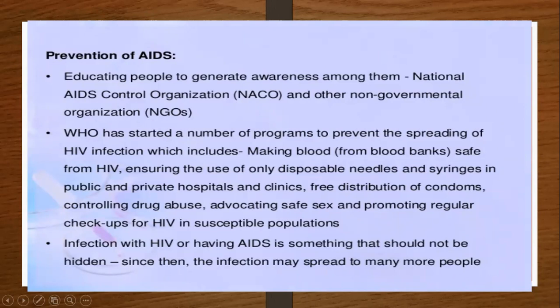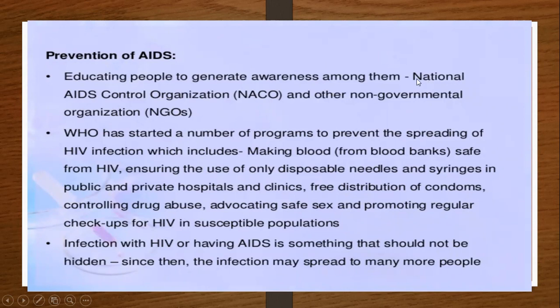With the help of the National AIDS Control Organization, that is NACO, and other non-governmental organizations, NGOs, people must be educated and made generally aware of AIDS and HIV infection.